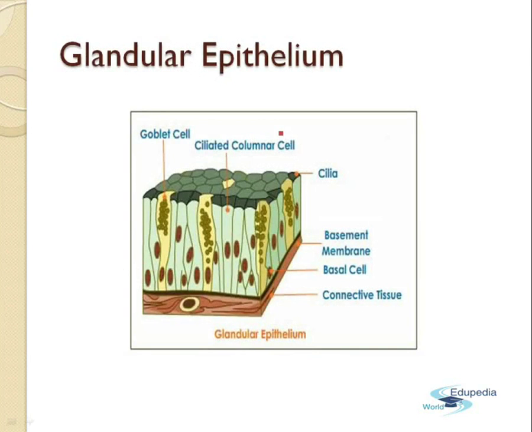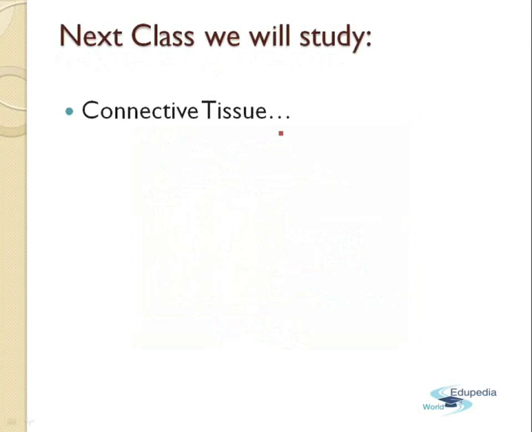And last, we have the glandular epithelium. Now, the glandular epithelium is often infolded to form the various multicellular glands, and these glands secrete various chemical substances like sweat, if they are present in the sweat glands, oil, if they are present in the oil glands, enzymes, if they are present in the digestive glands. Also, they secrete various types of hormones if they are present in the endocrine glands. So this was all about